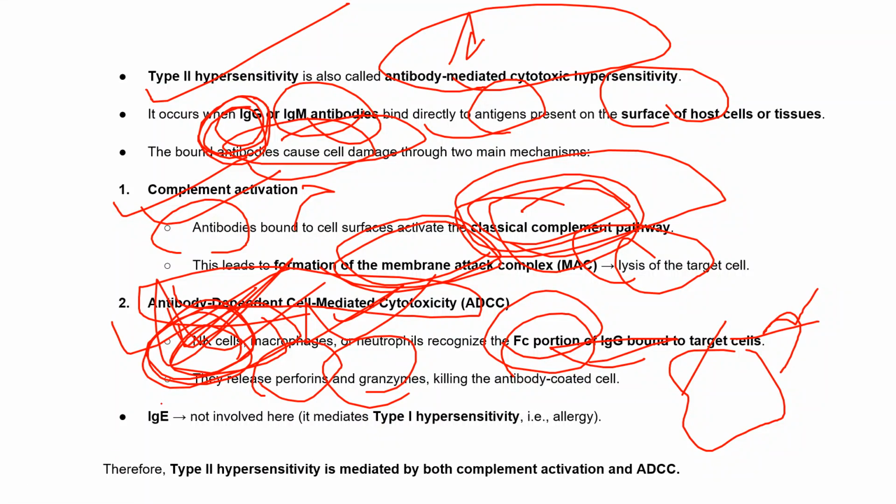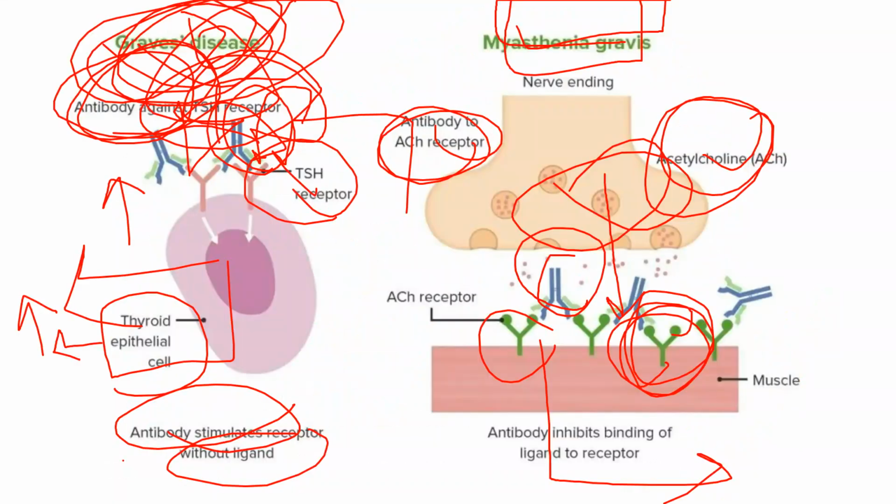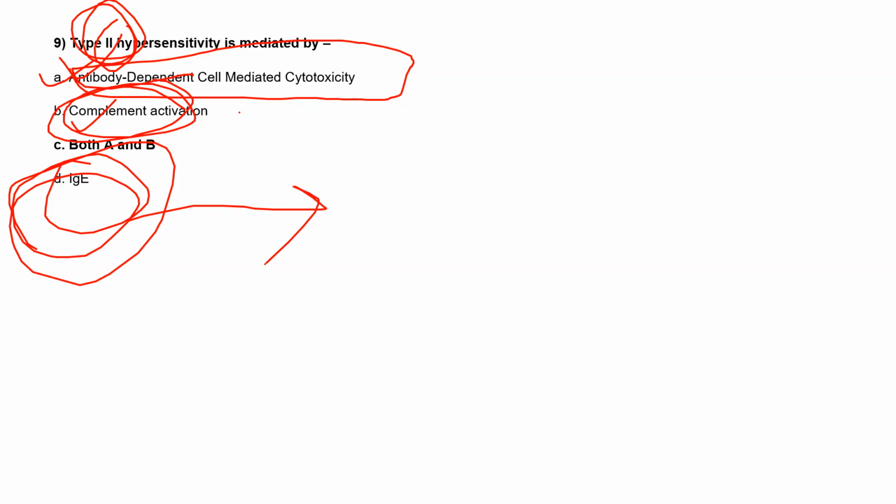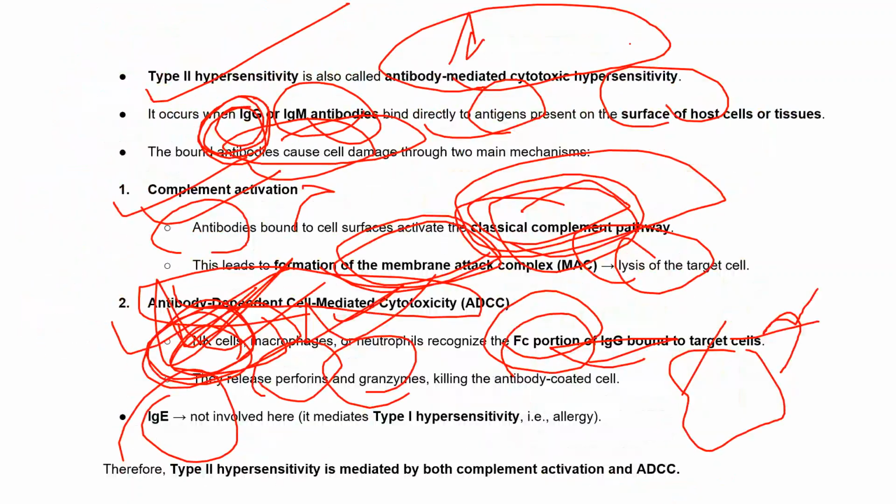IgE, we know, will not be the right answer, because IgE is related to type 1 hypersensitivity, in which there is release of histamine, and the role of basophils and eosinophils. Food allergy, eczema, pollen allergy, seasonal allergies, all come under type 1 hypersensitivity, not type 2.